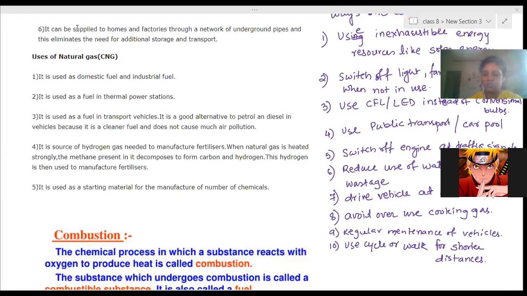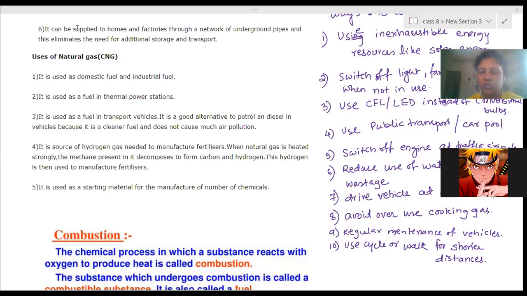So all these fossil fuels are used for production of heat energy. This process of burning any substance, whether it is a fossil fuel or anything in general, is called the process of combustion. So what exactly does combustion mean? Combustion is a chemical process.